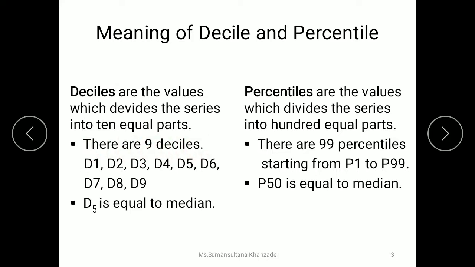There are 9 deciles starting from D1 to D9, because in order to cut a series into 10 parts we need to cut it 9 times. For example, if you want to cut a thread into 10 parts, then you have to cut it 9 times. So you have to make 9 cuts in it.